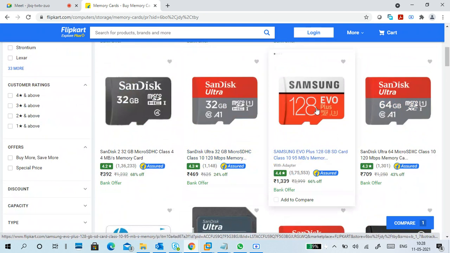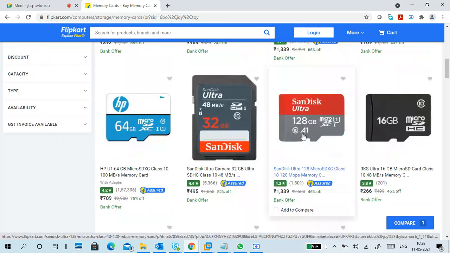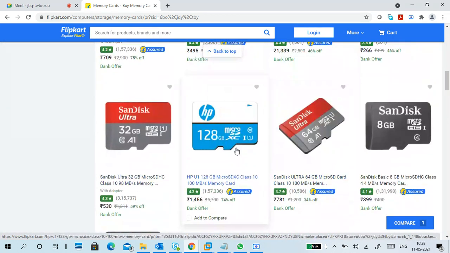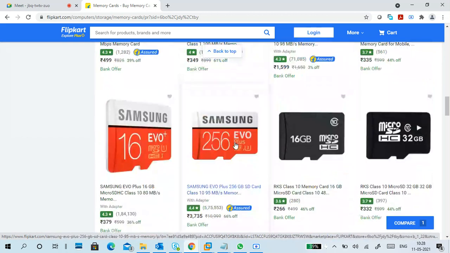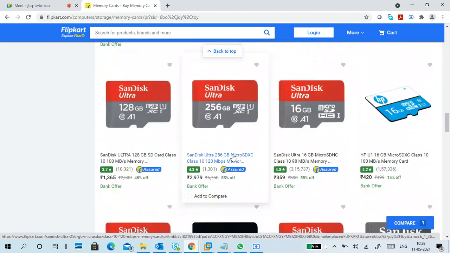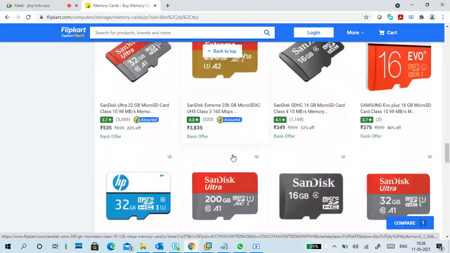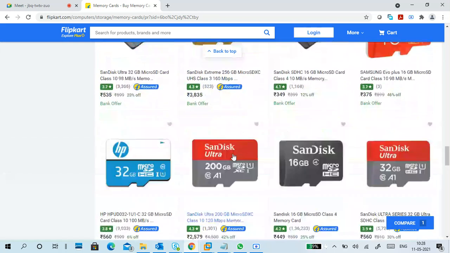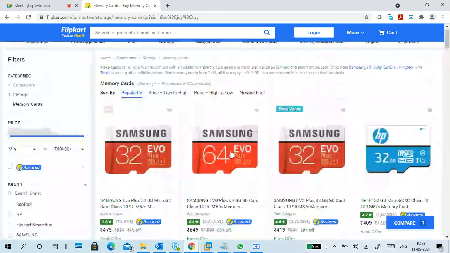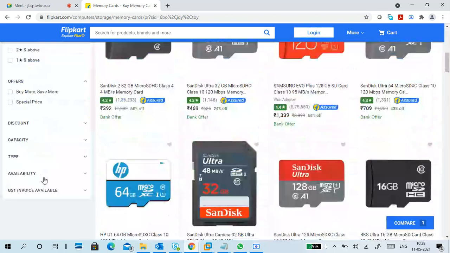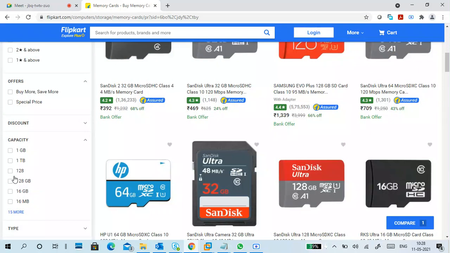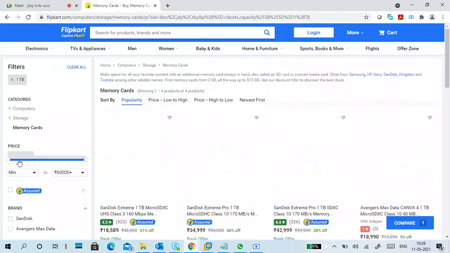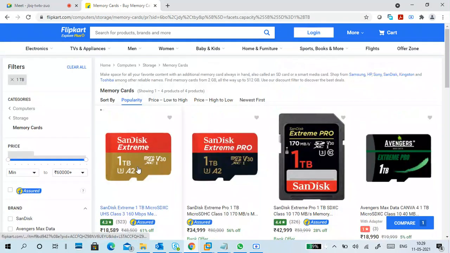You can find more than that, 128, 256, 512, 1 terabyte, up to that size is available. Currently in this list it is not there, but if you search capacity, here it is 1 terabyte. So this is a 1 terabyte memory card.